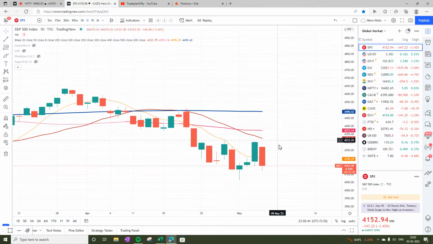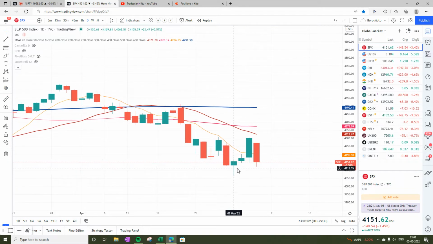When you look into S&P 500, we see that S&P 500 today has given up almost all the gains of the past 3 days, and is now corrected by almost 3.5%. Dow is down by almost 1,000 points. And in my 2.5 to 3 years of trading, I have never seen this kind of single day correction. S&P is definitely below all the critical moving averages, and is definitely not looking very good.